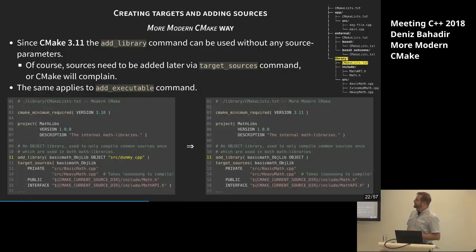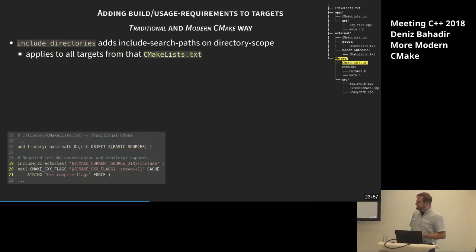Great, good. And then if we have that, we want to add some usage requirements maybe. So in this case, we have some requirements for the include directory, and we have some compile flags, because what is it? Oh, okay, my library requires constexpr support, so it seems to require at least C++11. We should add this. And how do we do this? For the include directory, we use include_directories. That's traditional CMake, which means we are setting this on the environment, which also means not only this one target we are setting it for, but all targets declared in this CMakeLists.txt file will know this. Might be inconvenient, but okay, that's how it is.